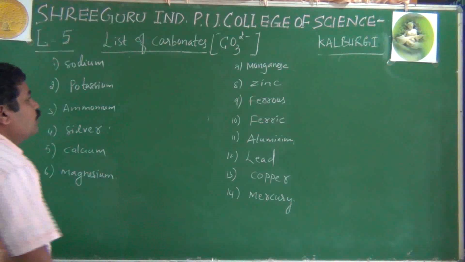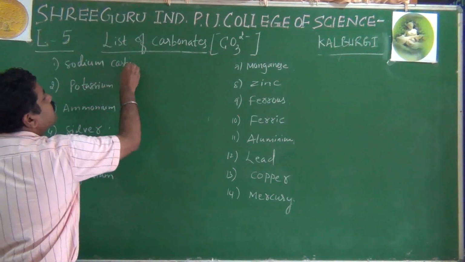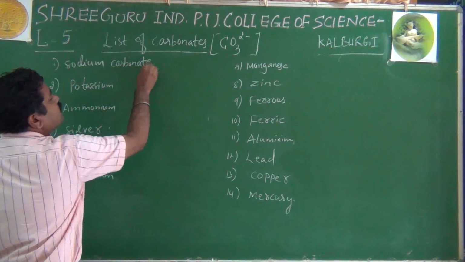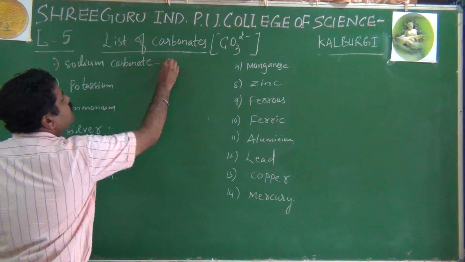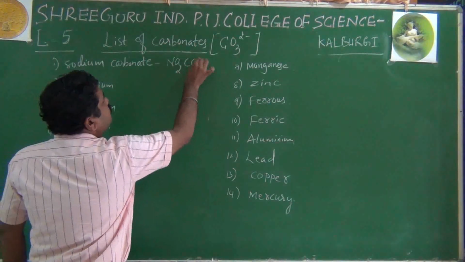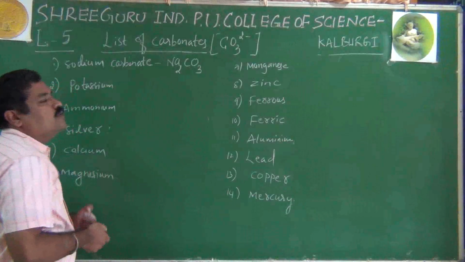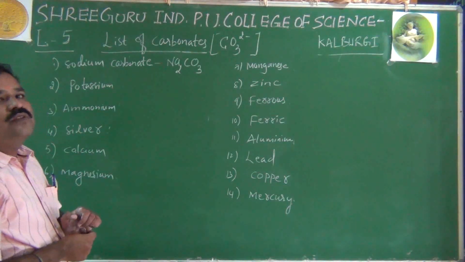See, sodium carbonate is a generally very useful compound. It is Na plus and CO3 2 minus. When you cross multiply, you will get Na2CO3.